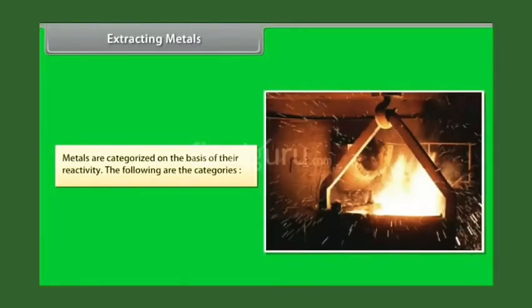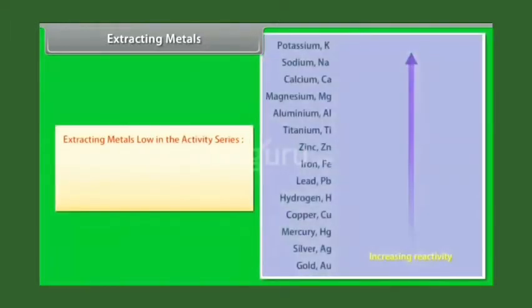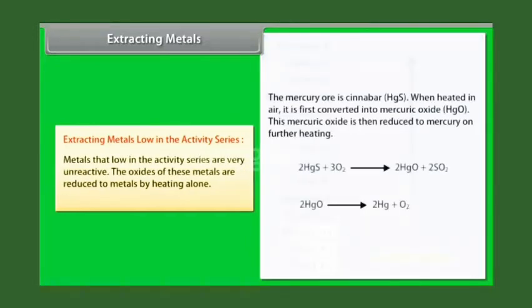Extracting of metals. After the metals are separated from their ores, they are classified based on their reactivity. The following are the various categories of metals grouped as per their reactivities. Extracting metals low in the activity series, as you can see here. Metals that are low in the activity series are very unreactive.